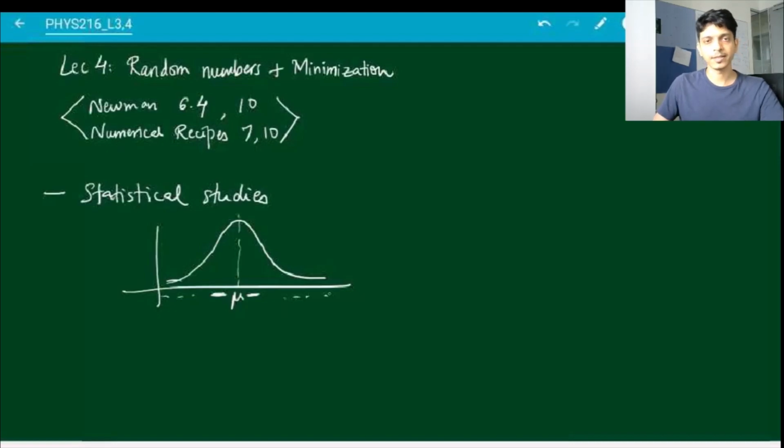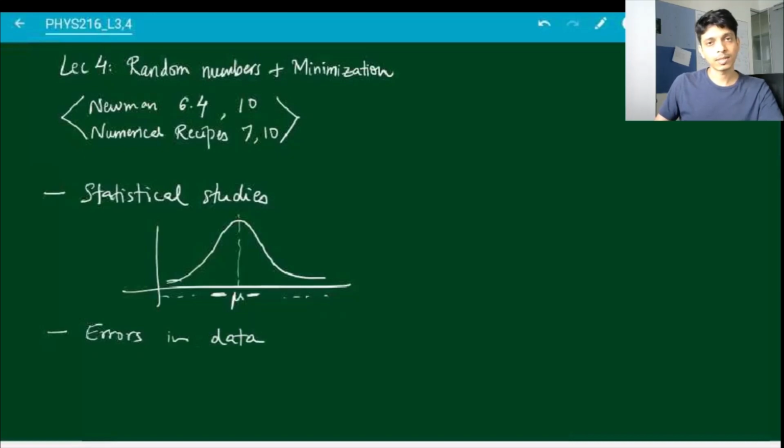For statistical studies, if you want to calculate means, variances, etc. So for these kind of statistical studies, if you want to generate numbers with this distribution, you want to do it randomly. You want to take a random sample of numbers which have this particular distribution. So for studies of that sort, you might want to generate random numbers. You might want to do a study of errors in whatever experiment that you are doing.